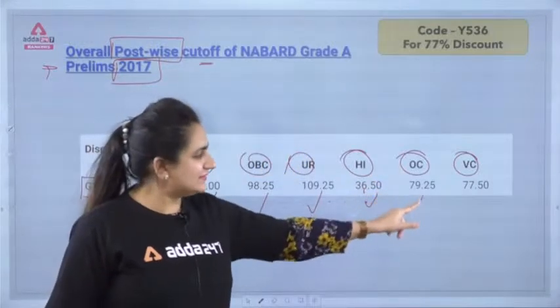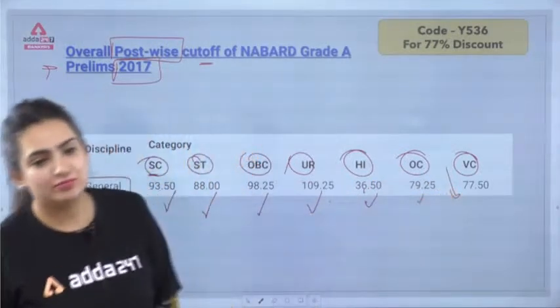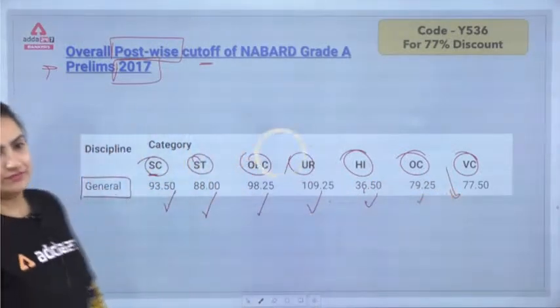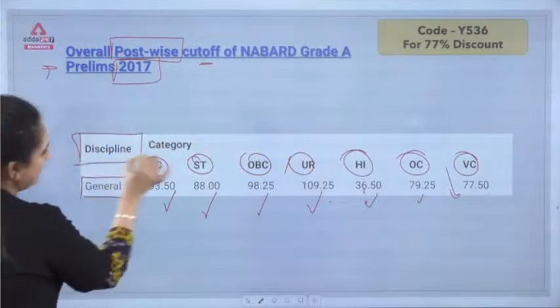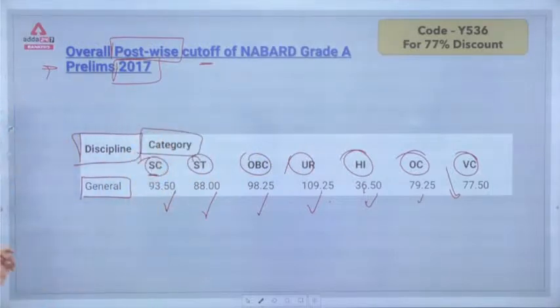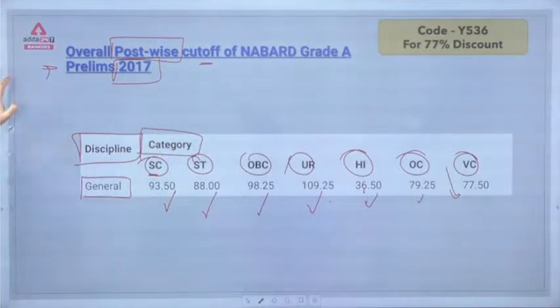For the OC part this is 79.25 and for VC it's 77.5. Again the discipline and the category is mentioned here for the prelims 2017.